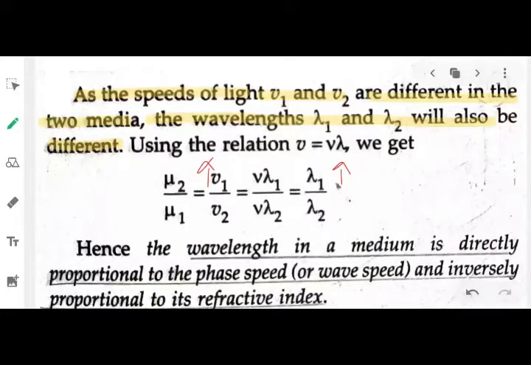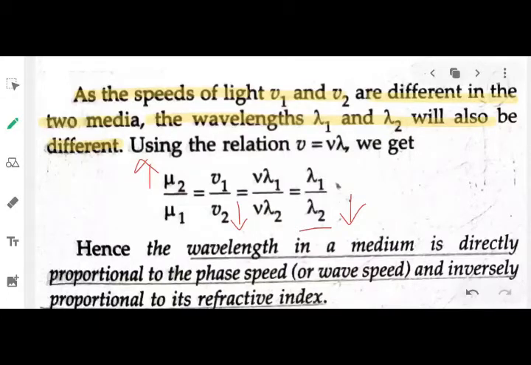But inversely proportional, what does this mean? If you have a higher refractive index, what does it mean? Lambda 2 is inversely proportional, means the wavelength will be small, so as your velocity. For a higher refractive index medium, your velocity will be small and your wavelength will also be small.